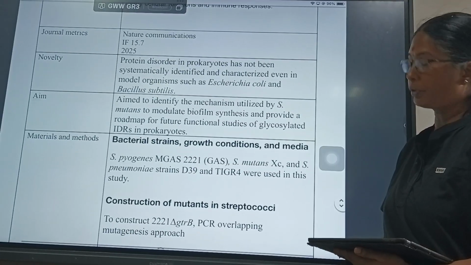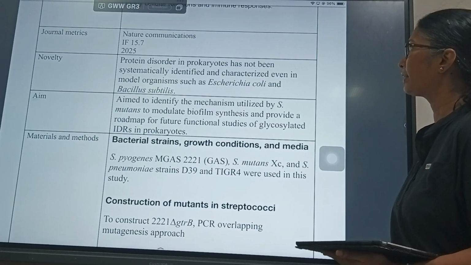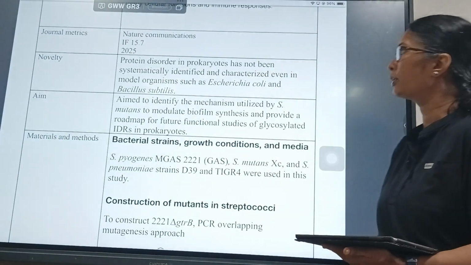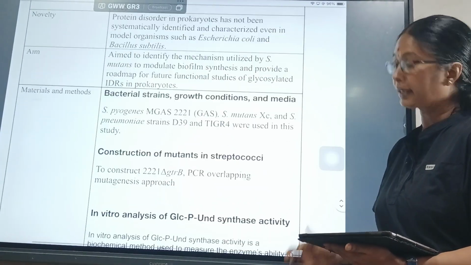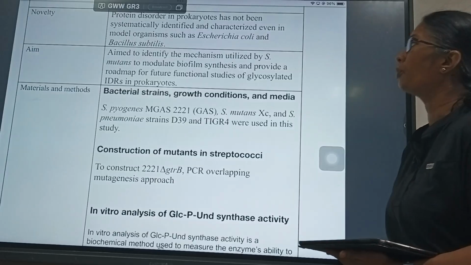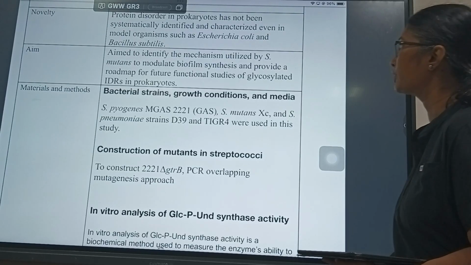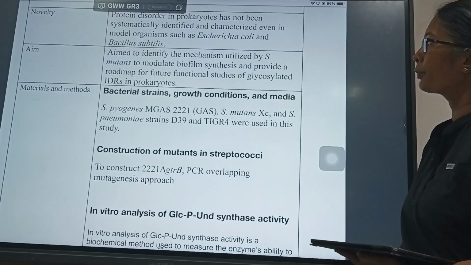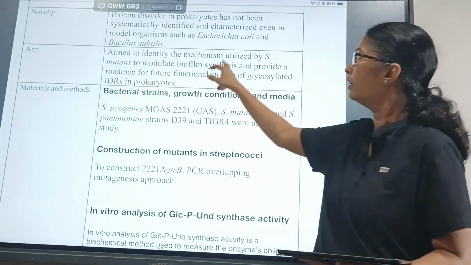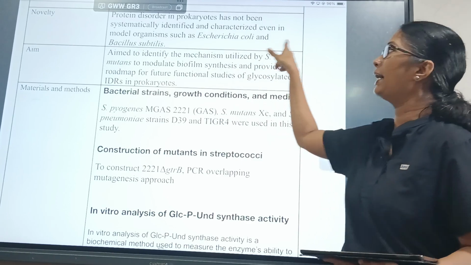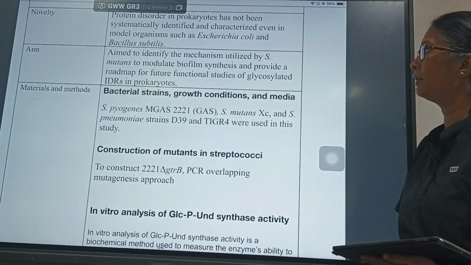And the novelty is protein disorder in prokaryotes has not been systematically identified and characterized even in model organisms such as E. coli and Bacillus subtilis. So the aim of the study is to identify the mechanism utilized by the S. mutans to modulate biofilm synthesis and provide a roadmap of future functional studies of glycosylated IDRs in prokaryotes. So the main thing is how this S. mutans modulates the biofilm through the IDRs in the proteins which are in the cell membrane.